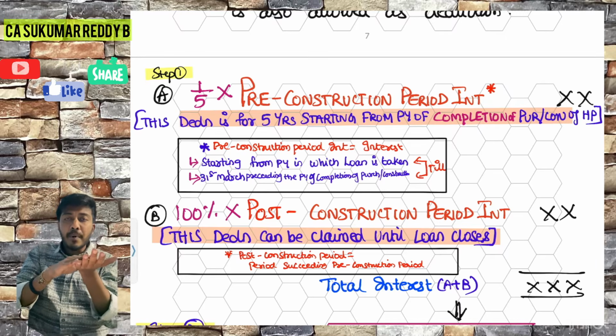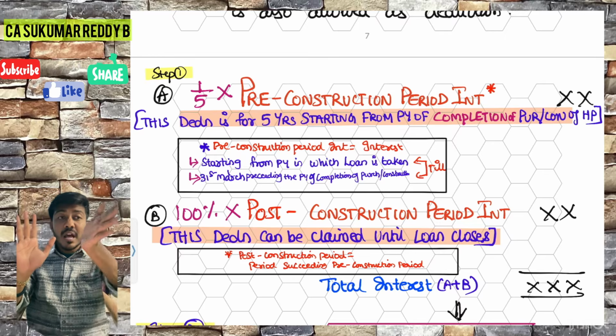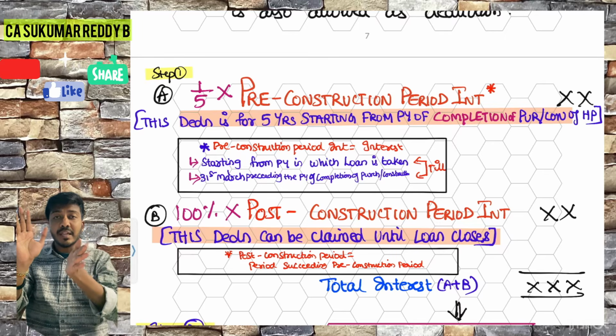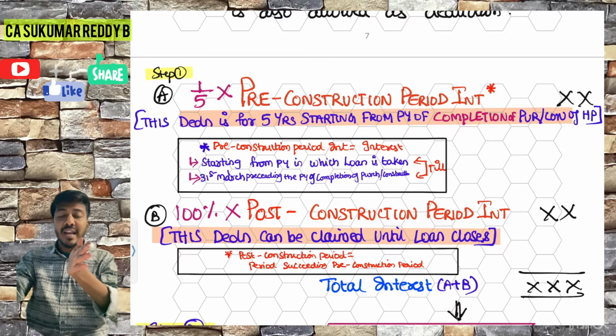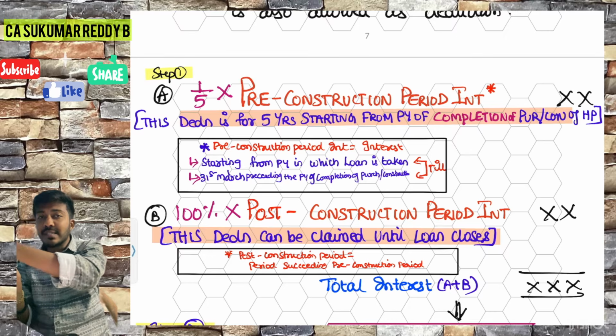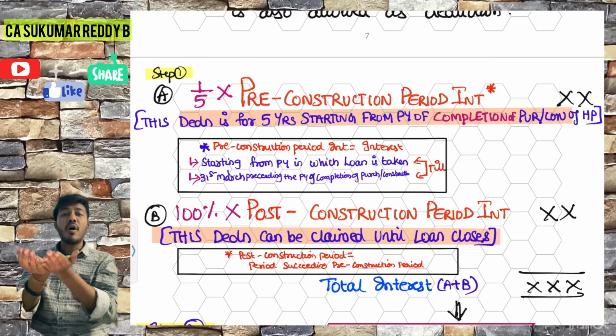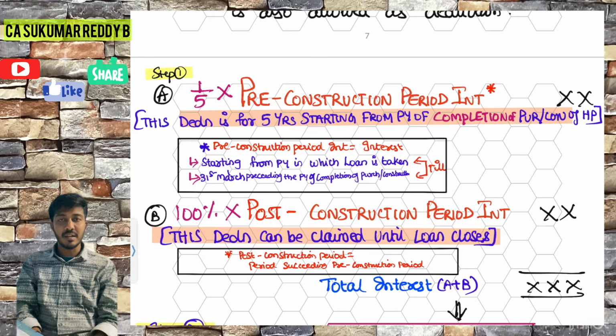That accumulated amount will be given 1/5 for 5 equal years starting from the post period. For 5 years they will allocate. Also in the post period, you will also have interest for the post period, right? 1/5 of pre-construction plus 100% of post-construction is called our step 1 interest answer.